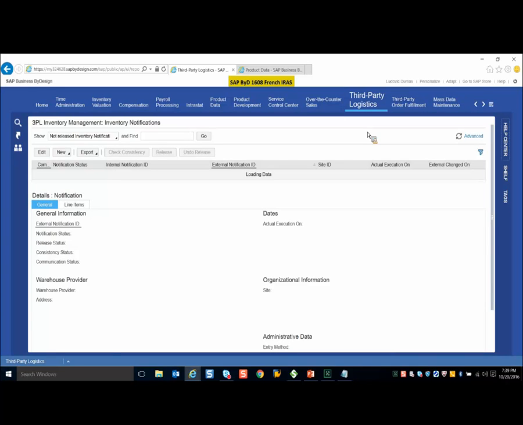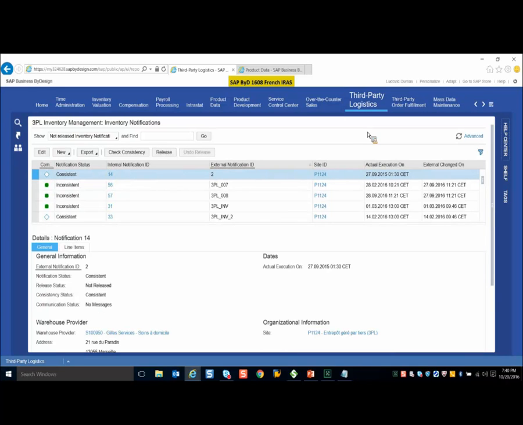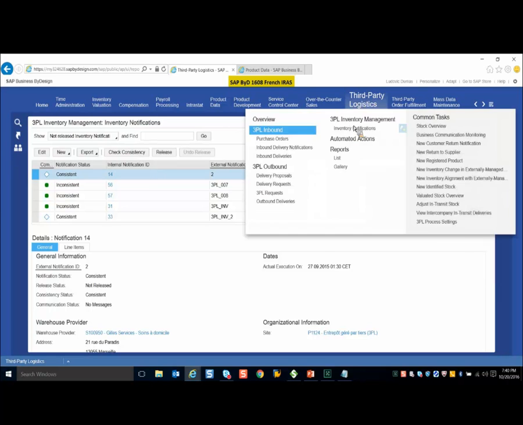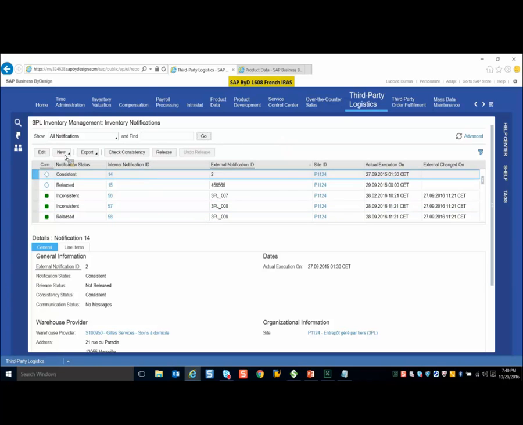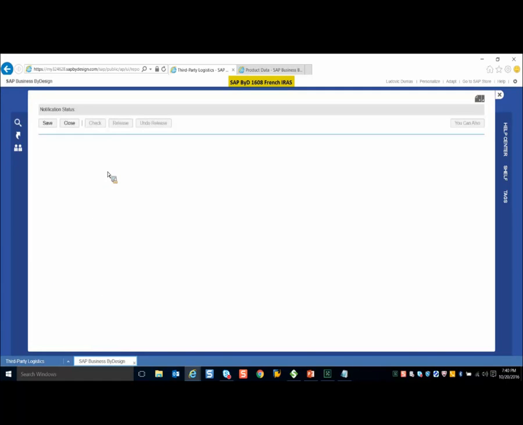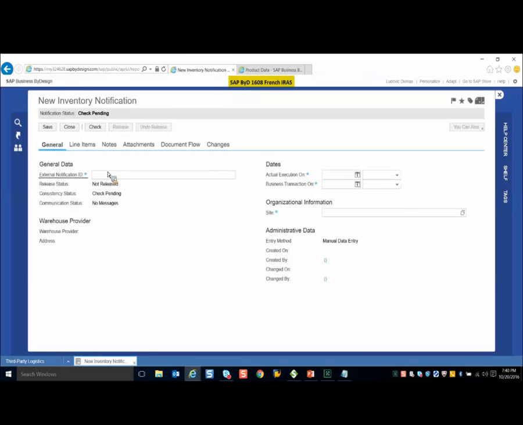He will send you the message that this much quantity has been scrapped or this much quantity has been consumed. Okay. So here we have the option of inventory notification under 3PL inventory management. Once your inventory notification gets created and released in the system, your inventory gets updated. Now here if I click on new, we have two options. We have inventory change in externally managed location. When the warehouse provider sends a B2B message to the system, this gets updated. Here we have an option of creating it manually also.